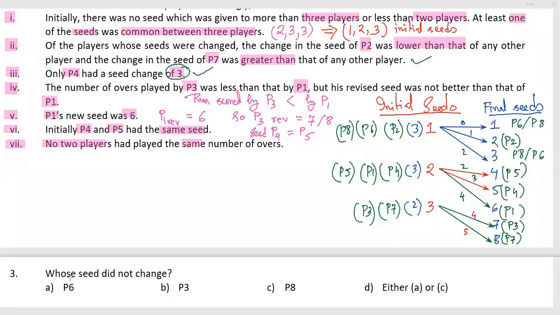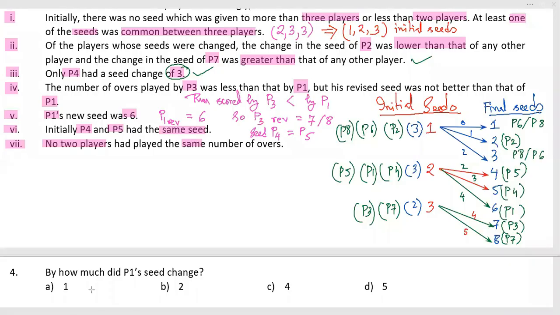Question number 3, whose seed did not change? Seed did not change. Now we can see either P6 or P8. P6 and P8 is given in option A, and P8 in option C. But as any one can be, so either A or C would be the answer. So question number 3 answer should be option D.